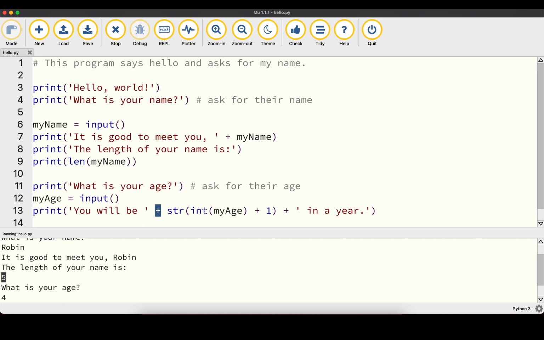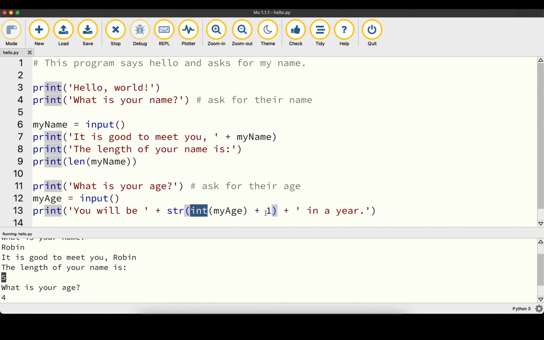We use first of all int, which is a way of basically changing the input that's entered into an integer, because whatever is entered into the input will first of all be a string. That's just how the input function works. By typing in int, we are turning that into an integer, and then we can add 1 to it. Of course, it would throw an error if we tried to add 1 to a string, so therefore we need to turn it into an integer.